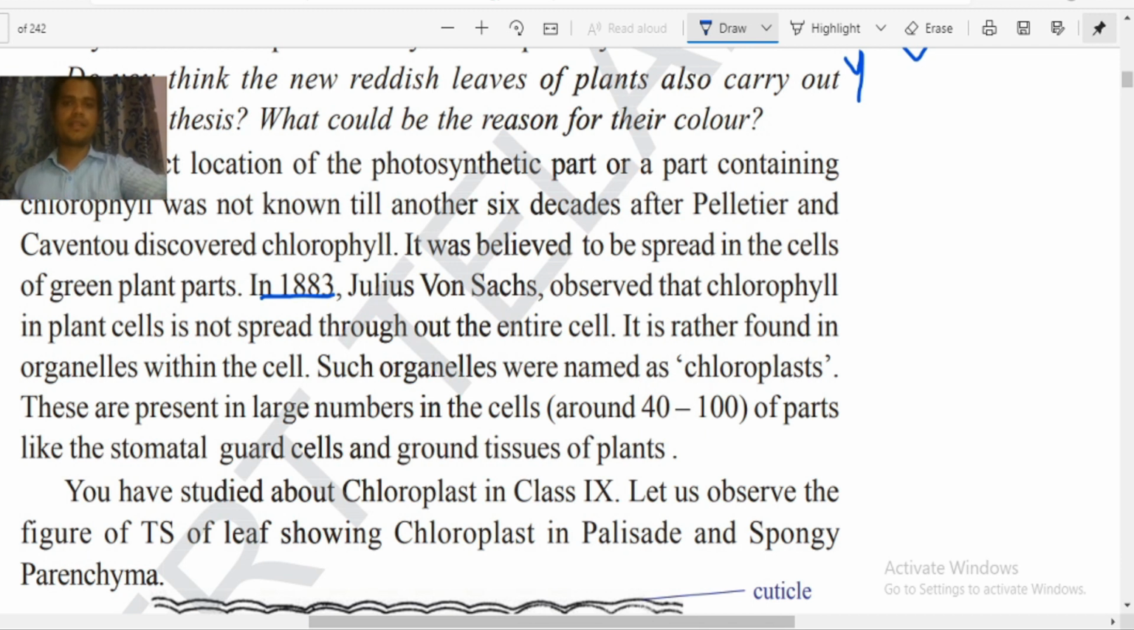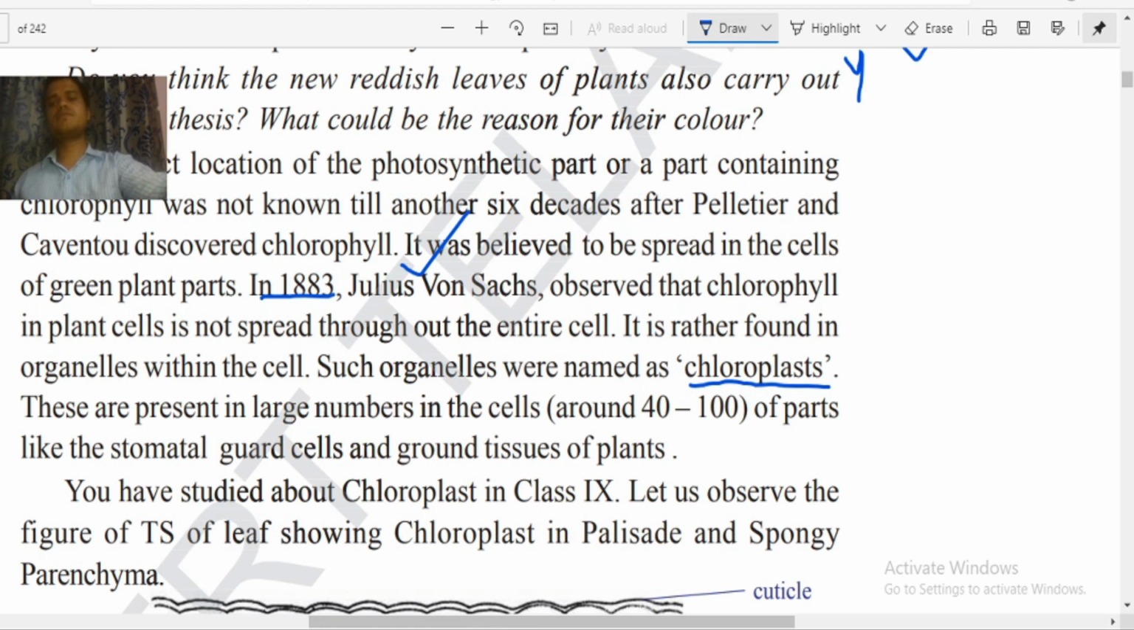Okay. So when we cut the body, the blood leaks out. Just like that, when you crush the leaf, the green color structure comes out. So because of these assumptions, they believed that the green color structure was circulating all over the body, but that was wrong. It was proven by Julius von Sachs. He observed that chlorophyll in the plant is not spread through the entire cell, but rather is found in organelles within the cell. Such organelles are named chloroplasts.